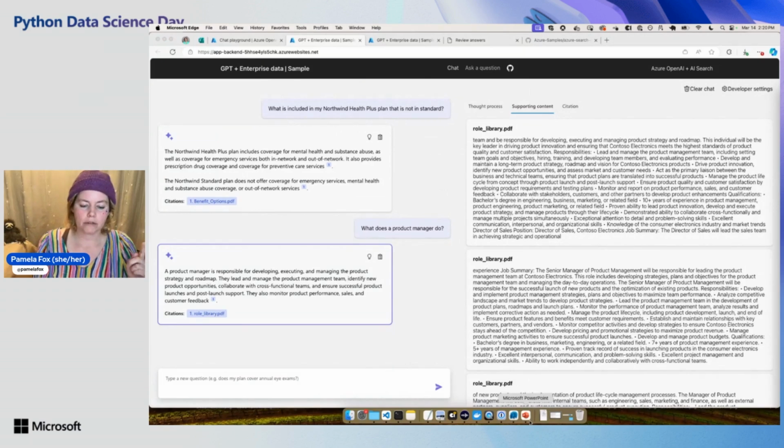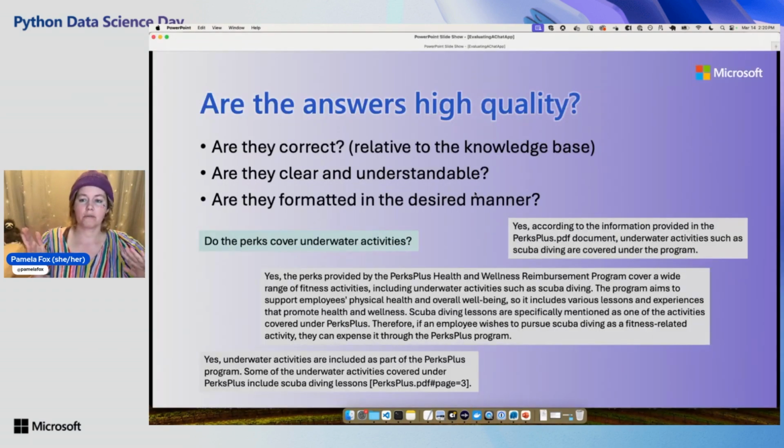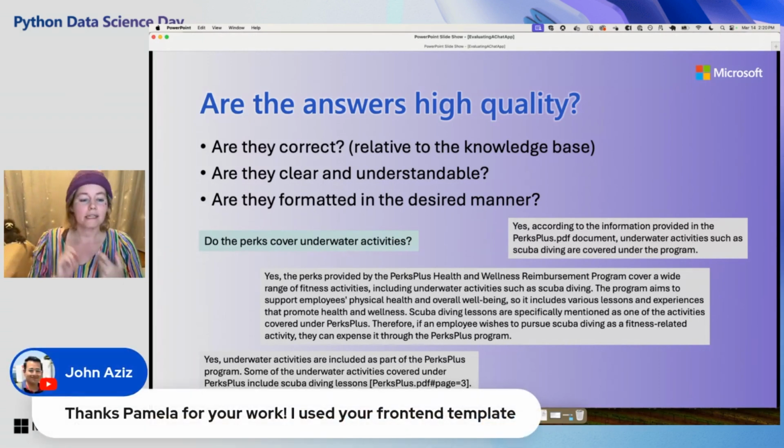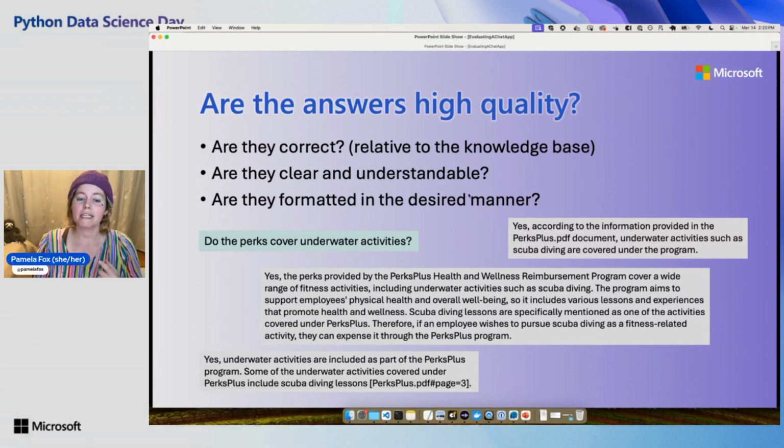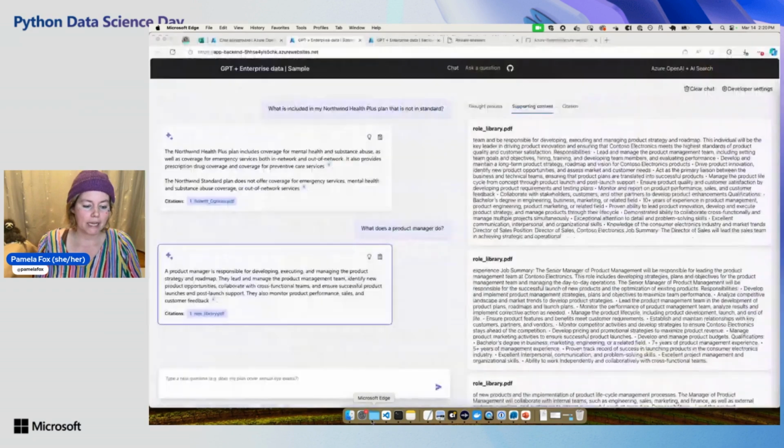So it's a really subtle form of correctness, especially for things where you could have a valid answer in the kind of global knowledge space, right? So are they correct? Are they clear and understandable? Generally, that's usually the case with LLMs. They're usually pretty good at being clear, but it's good to check. And are they formatted in the desired manner? This is actually really crucial if you've asked your LLM to respond in a particular way, like with a particular syntax. Like, we ask it, hey, put the file names in brackets. And it's really important that we get those file names in brackets, because that's how we know how to do the linking here.